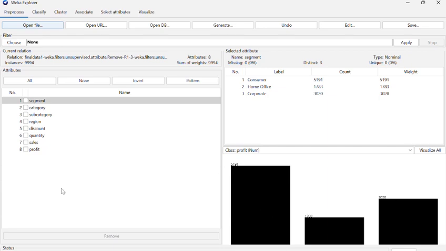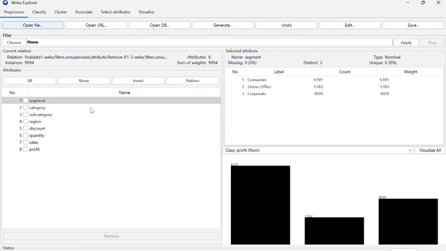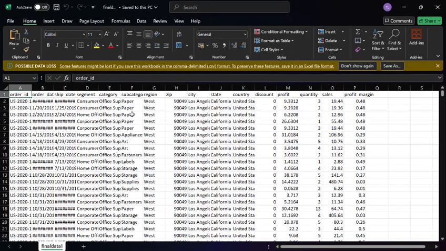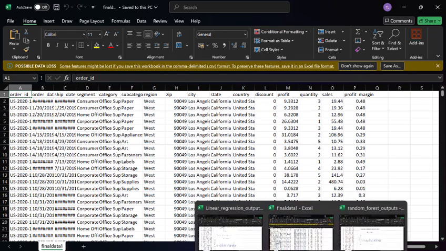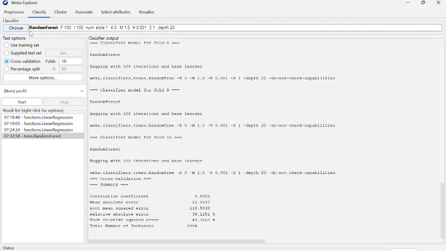For linear regression, in this project we have taken only these attributes: segment, category, subcategory, region, discount, quantity, sales, and profit. We only need these components, so we have taken these and removed all the unnecessary ones. And then for linear regression, we go to Classify.